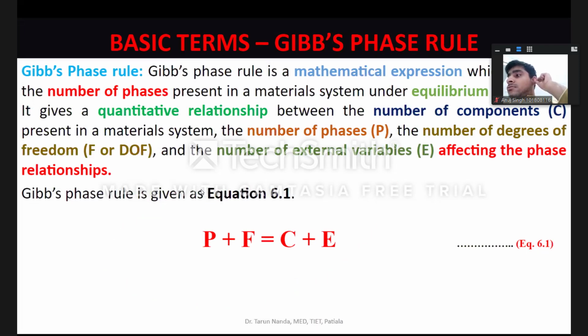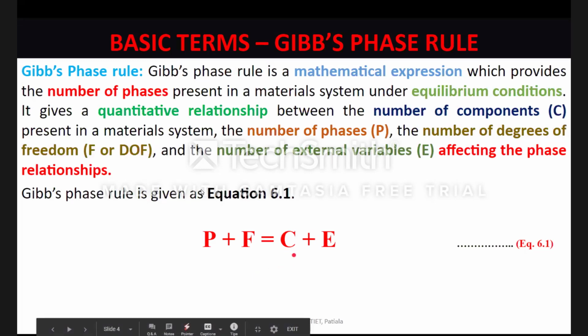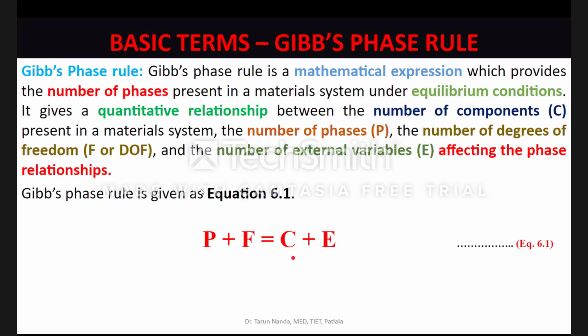And what are these 4 parameters? Number 1, P, the number of phases that one can see in that material system. F is the degrees of freedom that are available with the material system under those conditions. C is the number of components comprising that material system. And finally, E is the number of external variables.